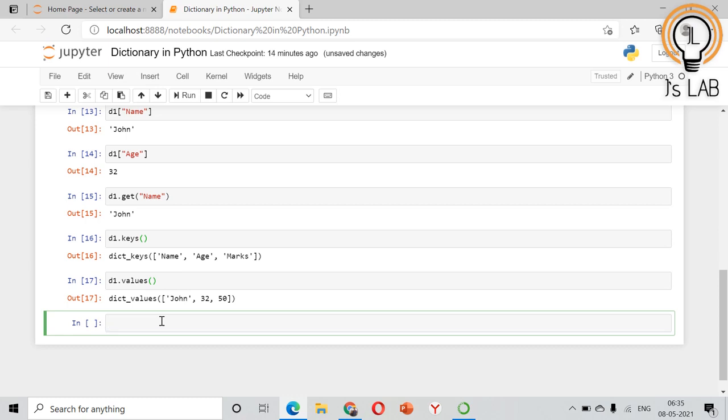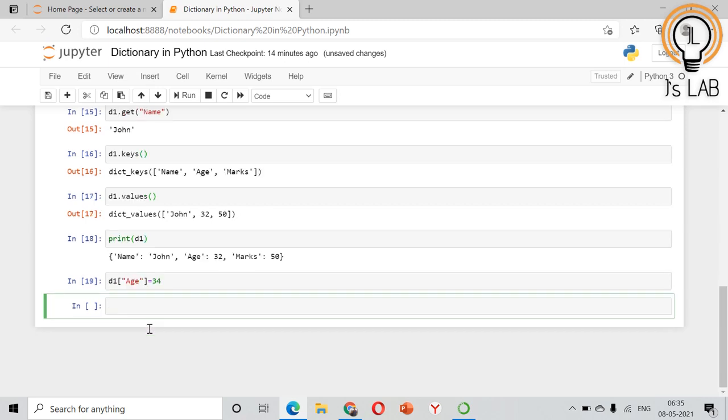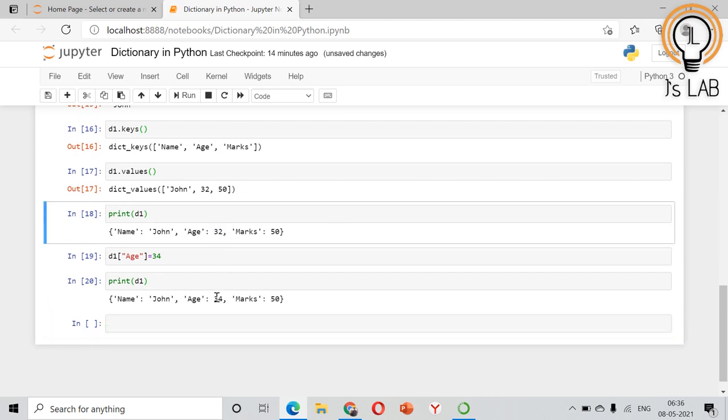Next, how can you change the values in a dictionary? We will print D1 again. I need to change the age to 34. For that, what I can do is D1 age equal to 34. Now the age has been updated. We'll see whether it got updated. See, the age has been updated from 32 to 34.